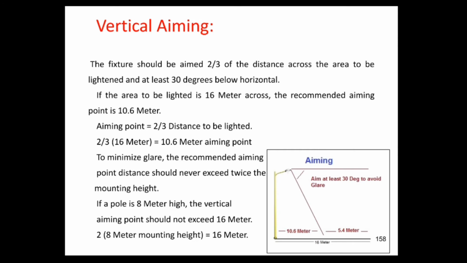And to minimize the glare, it is recommended that aiming point distance should never exceed twice the mounting height. So if a pole is 8 meters high, then the vertical aiming point should not exceed 16 meters. That is 2 into 8 meters, the mounting height, which equals 16 meters.